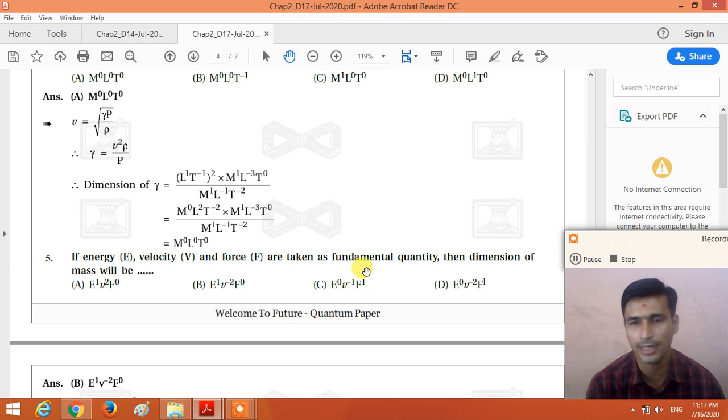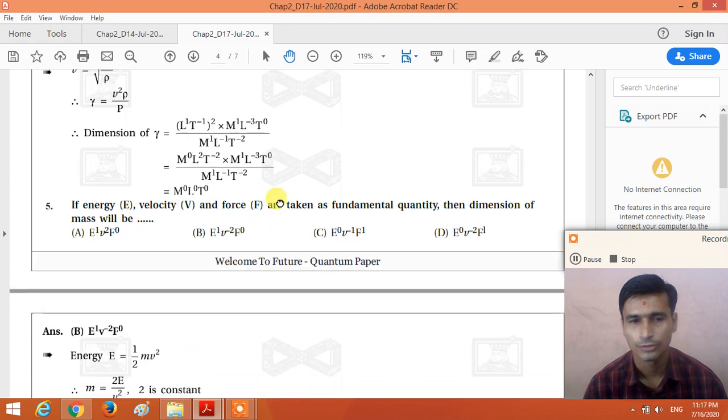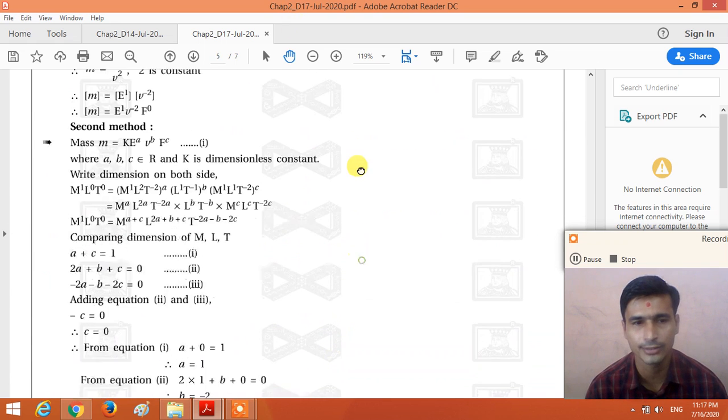By comparing the power of MLT we get three different equations, and by solving these we get the values of a, b and c. Putting the values of a, b and c, we get the answer E raised to 1, v raised to minus 2 and F raised to 0, right? So now the next question is